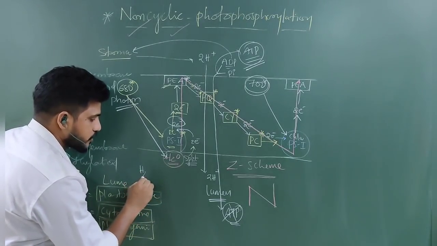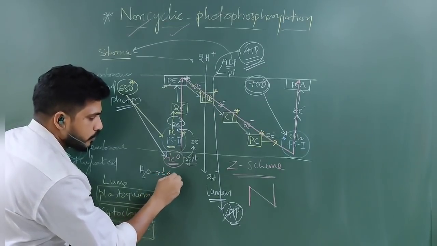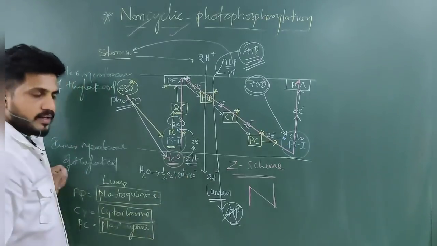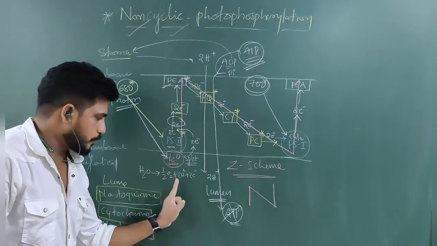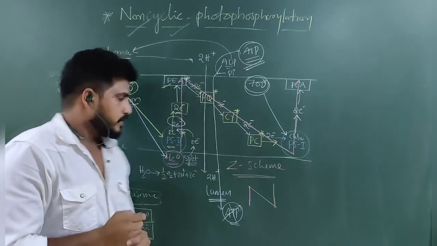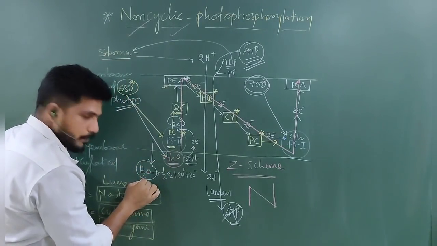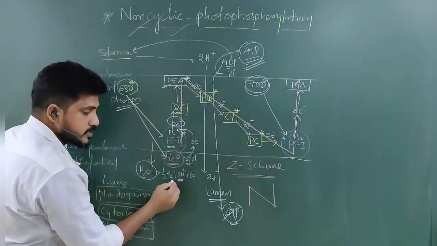So how will the water molecule split? Very easy. H2O breaks into half O2 plus 2H+ plus 2 electrons. In one water molecule, 2 electrons, 2 protons and half O2 will be there. Half O2 means O. So when a photon falls, the water molecule breaks into 2 protons and 2 electrons. This is photon, this is proton.